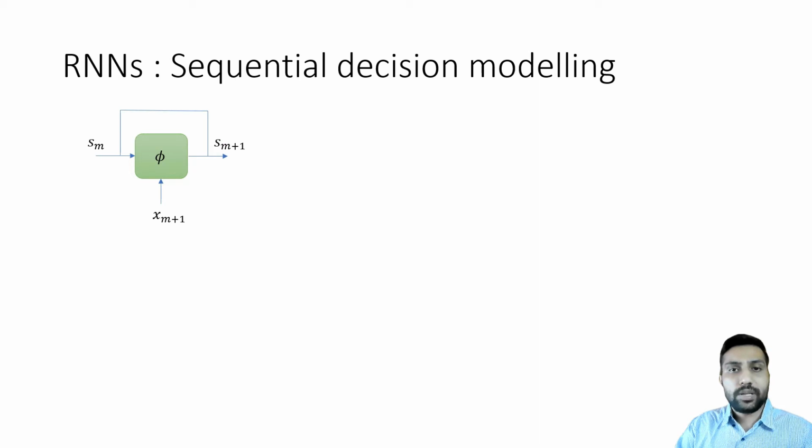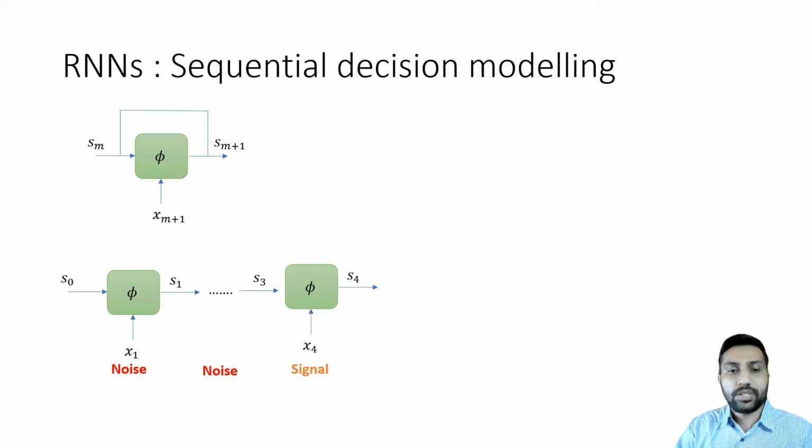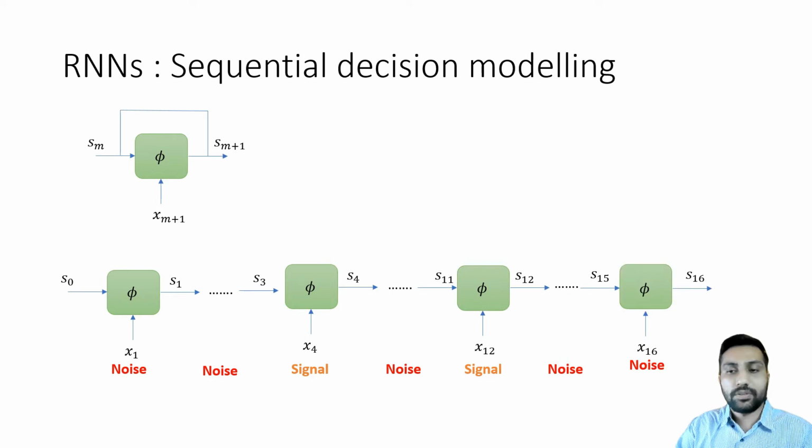RNNs model sequential decision making by maintaining hidden state S_m as a summary of the input till time step m. Upon receiving the next input, the RNN updates its state through a nonlinear function of the current input and previous hidden state. Let's apply the RNN on the previous time series. At x1, you get noise and you have hidden state as 0. You apply phi to get S1, and you continue this process up until the final time step, where you achieve the final hidden state and you apply the classification loss.